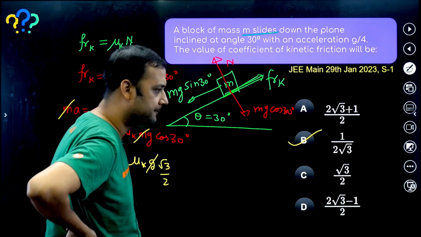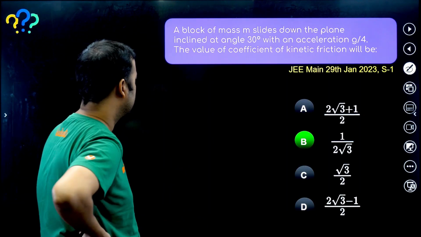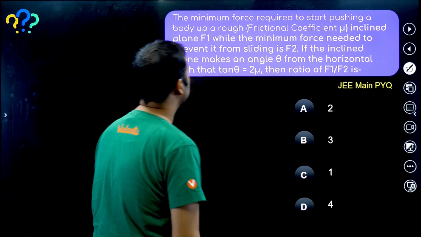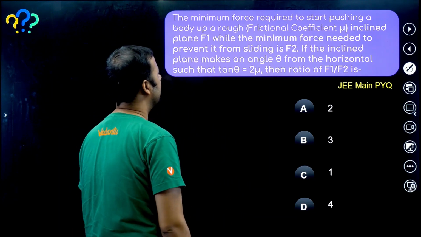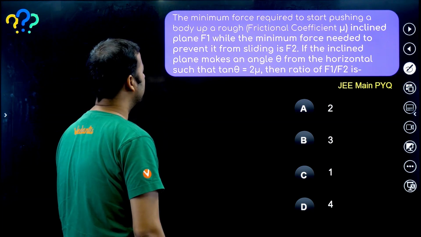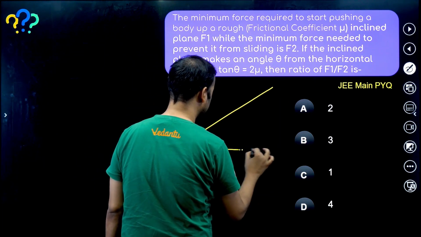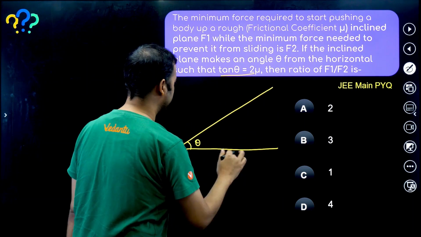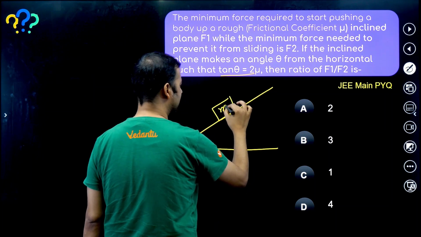No problem whatsoever. Let us see this question. Again a JEE Main question. This is a slightly good question. Minimum force required to start pushing a body up a rough inclined plane is F1, while the minimum force needed to prevent it from sliding is F2. So basically what is happening, suppose this is an inclined plane. This is angle theta. We have also been given tan theta is equal to 2 mu. Mu is the coefficient of friction. Now suppose this is a block of mass m.